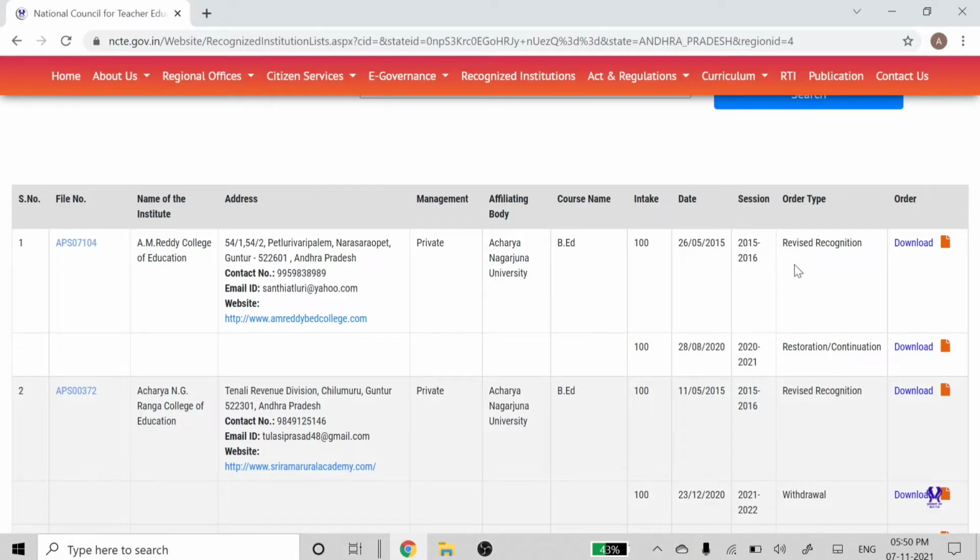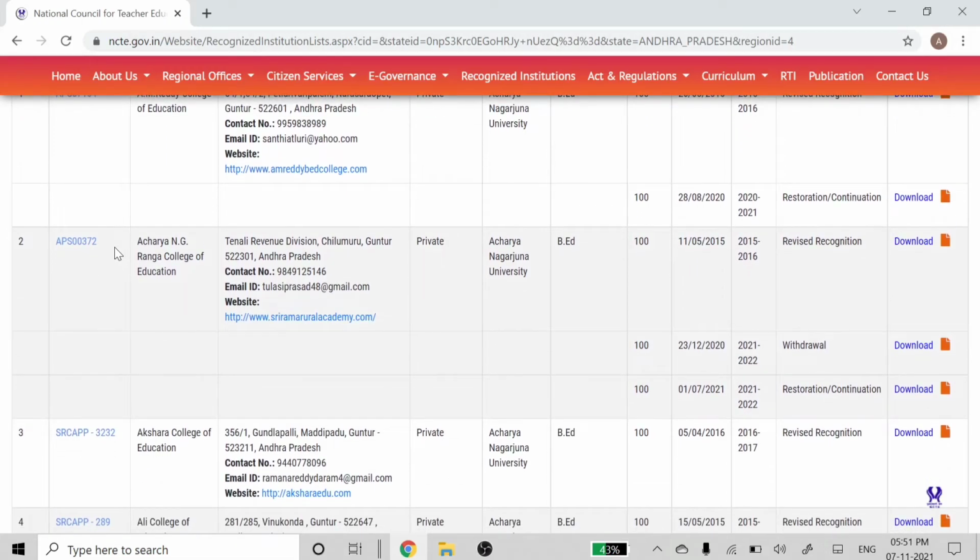Remember, if the college has a revised recognition, that means the college has the NCTE affiliation. But if you see restoration or continuation, that means NCTE had withdrawn the affiliation, but again gave that affiliation to the college for the academic session 21-22. That means the college has the NCTE affiliation. There is no doubt about that.